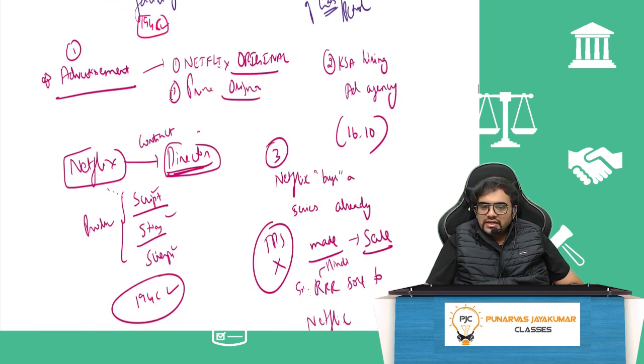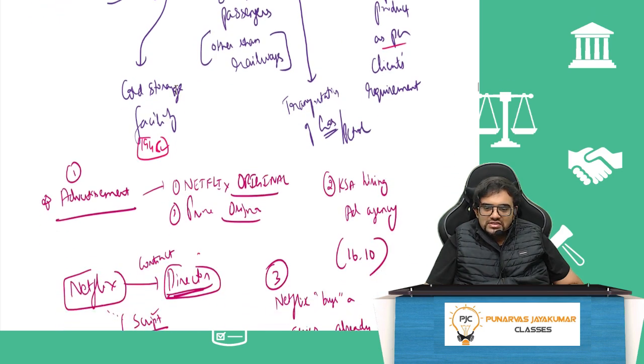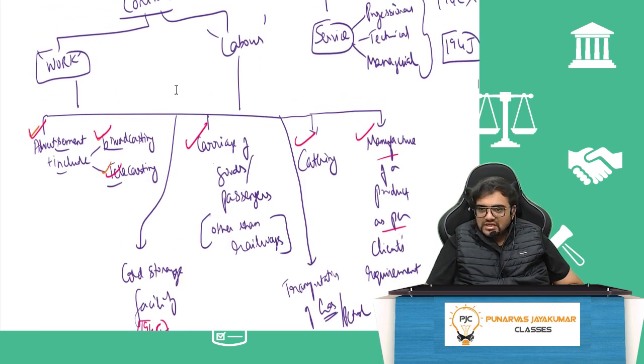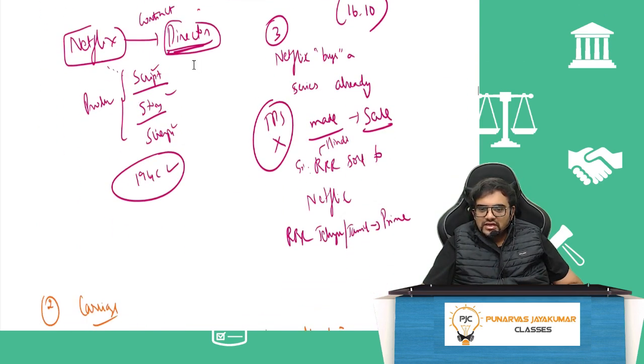Advertisement, any advertisement which is hosted everywhere will come for sure. And what about telecasting, broadcasting? For example, Netflix Originals you would have seen. In Netflix Originals, they are only the producers. They will hire a cast, crew, etc. They will tell them, boss, this is the script, this is how I want it, I am the producer, do it as per that, that's it. Now, is that a contract? Yes, because they are hiring everybody. Script, story writer, etc. 194C will come.